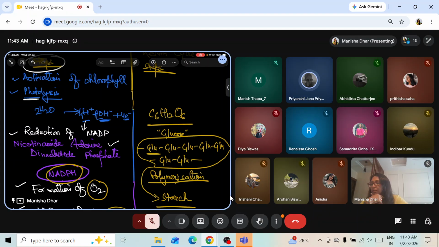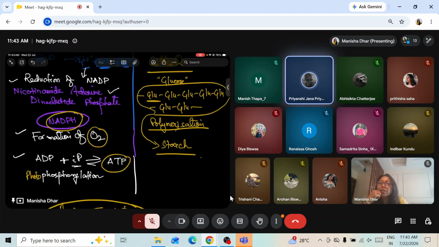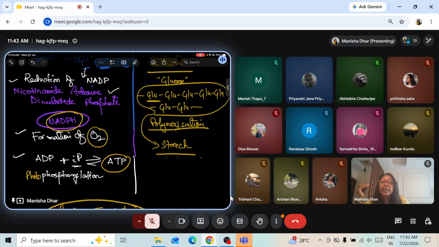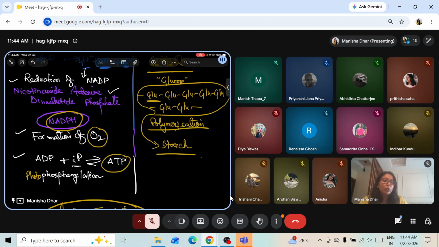Ma'am, the full form of NADPH is given in the book as nicotinamide adenine dinucleotide hydrogen phosphate. So should I mention the hydrogen at the end? No, see, I told you to learn NADP. NADPH is never going to come. It's a reduced product. NADP will come, understood? So we just learn for NADP. Hydrogen phosphate means it's getting reduced. Okay? Better you all write it down once. That would be good to see you writing.